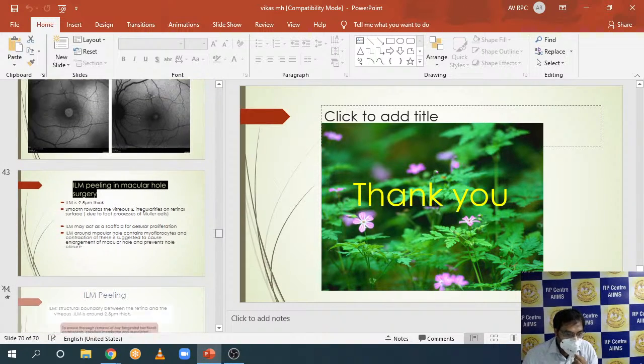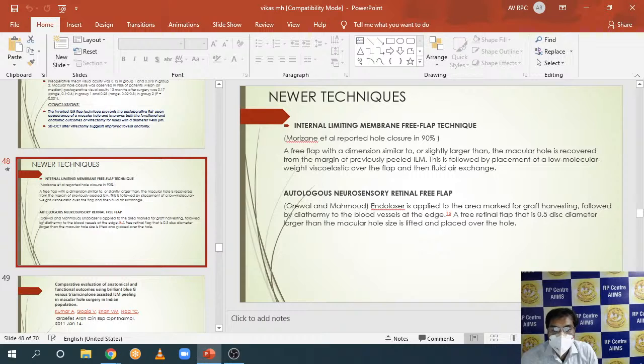Sir, Taimur Mahmood did the autologous neurosensory retinal free flap technique. He applied laser to the area marked for graft harvesting, followed by diathermy to the blood vessels at the edge, and a free retinal flap, 0.5 disc diameter larger than the macular hole size, is lifted and placed over the hole. But sir, this is not very beneficial as he cannot transfer the blood vessels, and sometimes we have to do laser over the area where he took the tissue, sir.